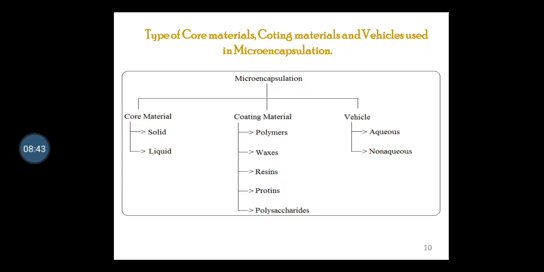core material may be solid or liquid. As far as coating material is concerned, it may be polymer, waxes, resin, protein, polysaccharide. We saw in the last slide different examples of the coating material which is used for the preparation of the outer membrane of your microcapsule. Then vehicle may be aqueous and non-aqueous.